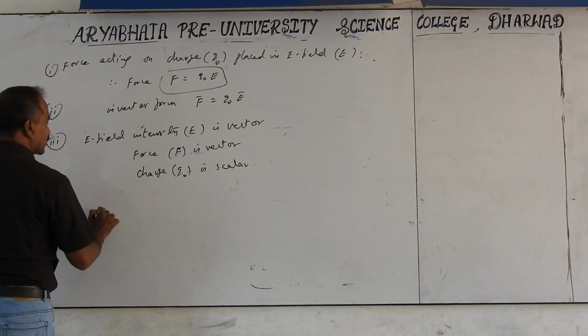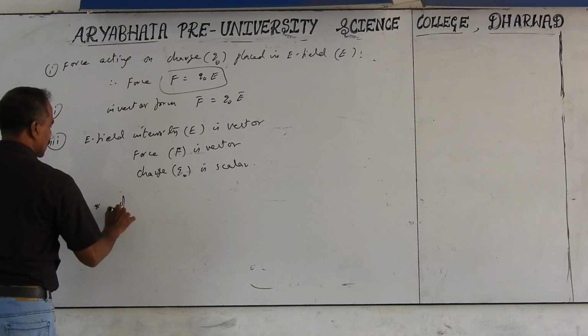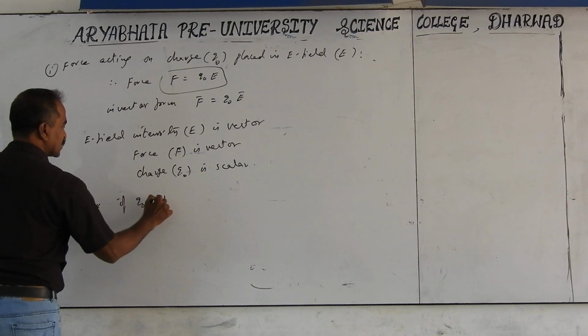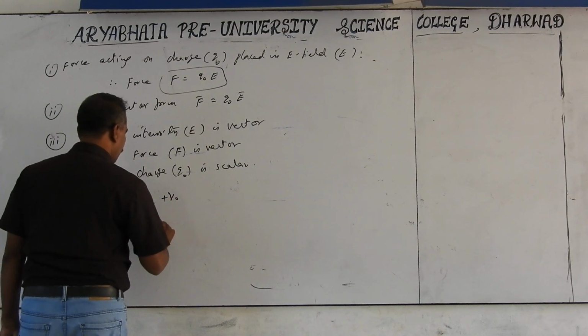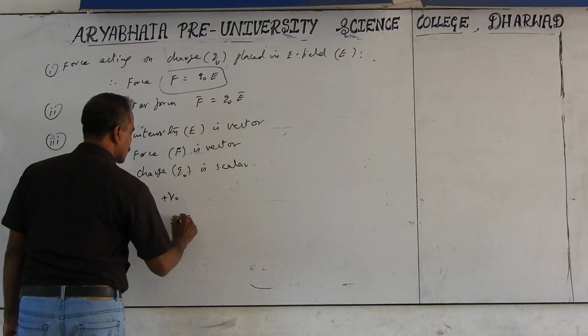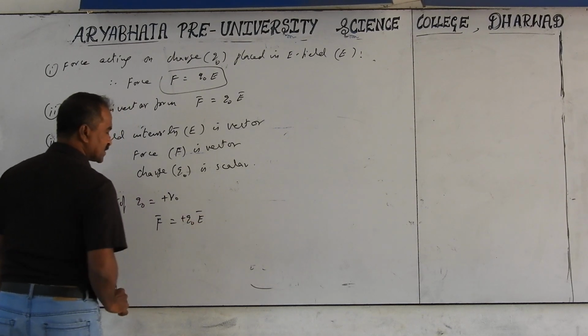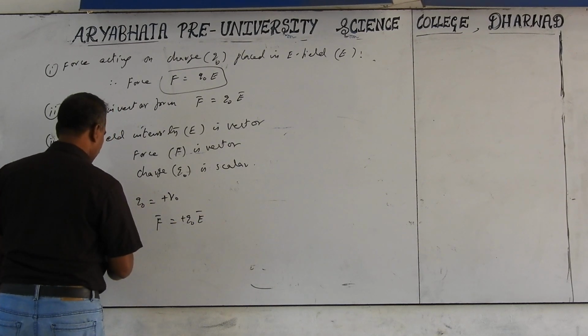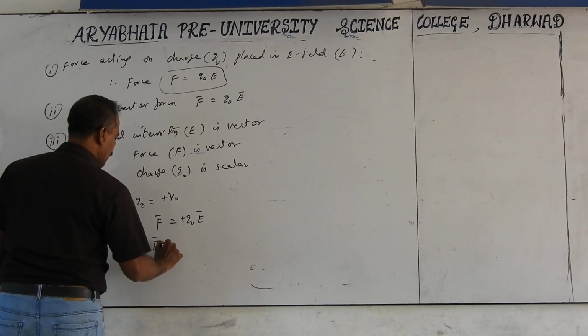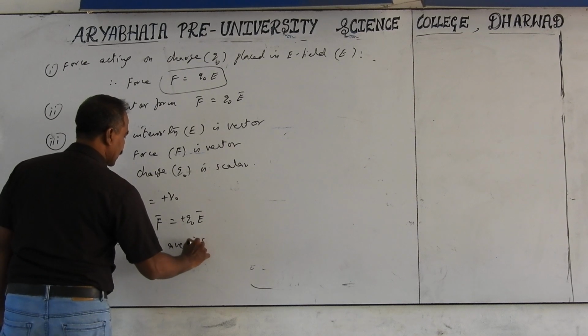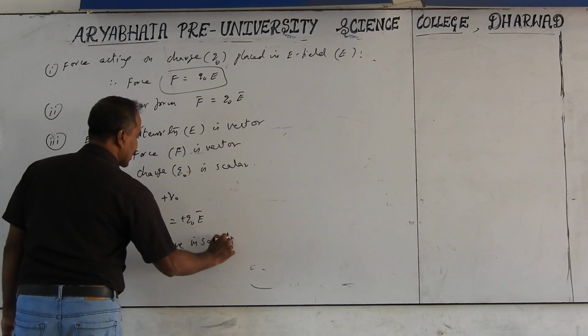And in this point, important thing is, if Q naught is positive, then what you get here is F is equals to Q naught into E bar, plus comes. F and E are in the same direction. Therefore, F comma E are in same direction.